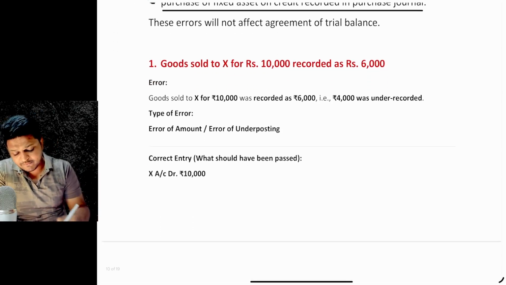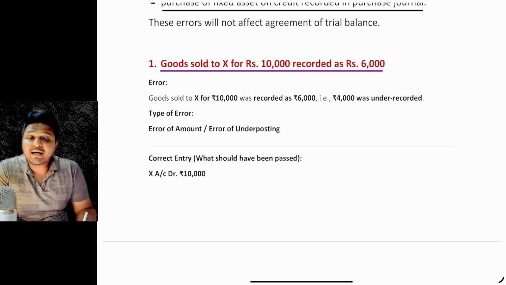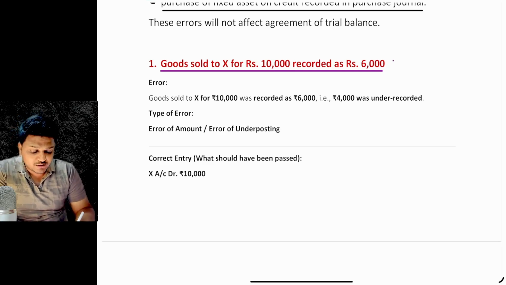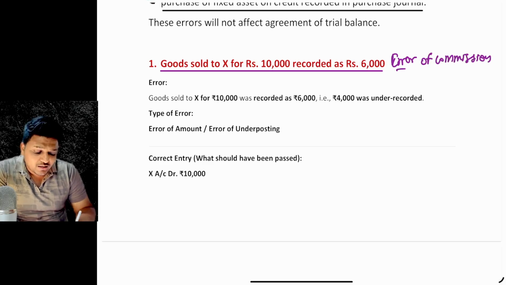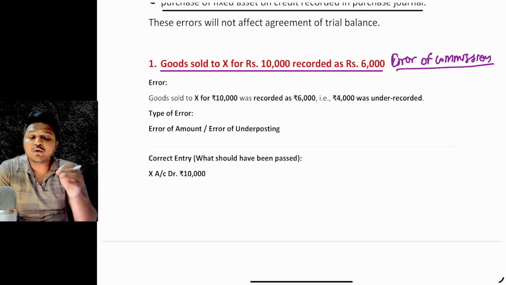So the first example we are going to cover is related to goods sold to Mr. X recorded as rupees 6,000. Now this is an error of commission. Why the error of commission? Because I told you that under the error of commission, either you have posted the wrong amount on the right side, or on the wrong side, or the wrong amount on the wrong side, or there is a totaling error, or there is a balancing error, right?